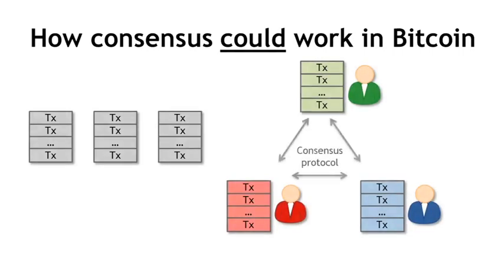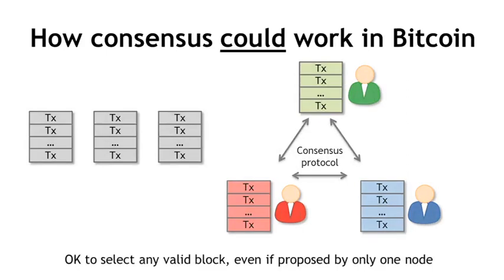And they execute together some consensus protocol. And for the consensus protocol to succeed, you can select any valid block, even if it's a block that was proposed by only one node. And for a block to be valid, all of these transactions have to have the right crypto signatures and so on. So you could select any of these valid blocks and the consensus protocol would still be okay. If some transaction somehow didn't make it into this particular block that gets chosen as the result of a consensus protocol, it could just wait and get into the next block.